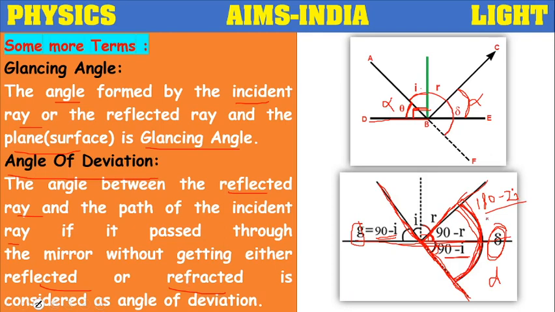Its value is 180 minus 2i, because this part is 90 minus r, this part is 90 minus I, and r and i both are equal. If you add both of them, it will come to 180 minus 2i. So we have two more terms, glancing angle and angle of deviation.